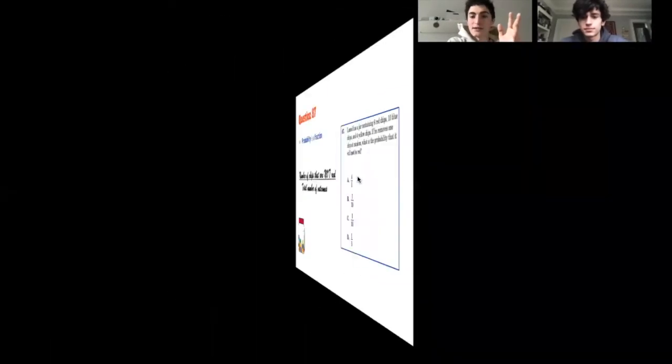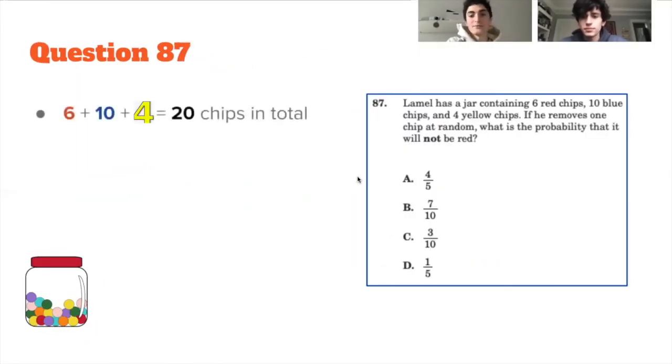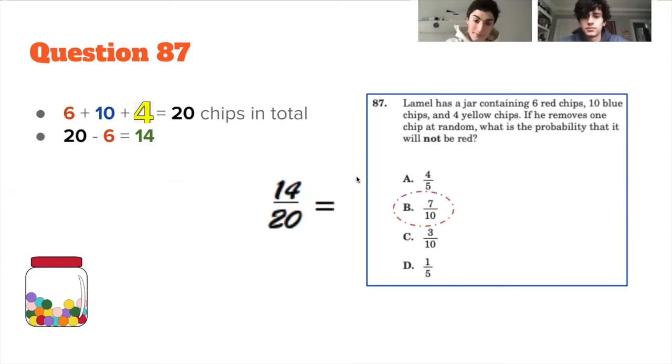So there are 6 red chips, 10 blue chips, and 4 yellow chips. That means there are 20 chips in total. 20 chips minus the 6 red chips is 14 chips. That means there are 14 possible chips that are not red. The probability is written as a fraction. It is 14 over 20, which can be reduced to 7 over 10, which is answer choice B.